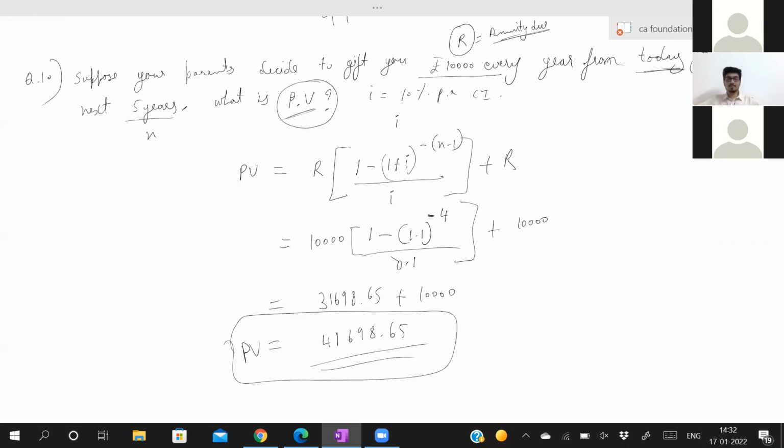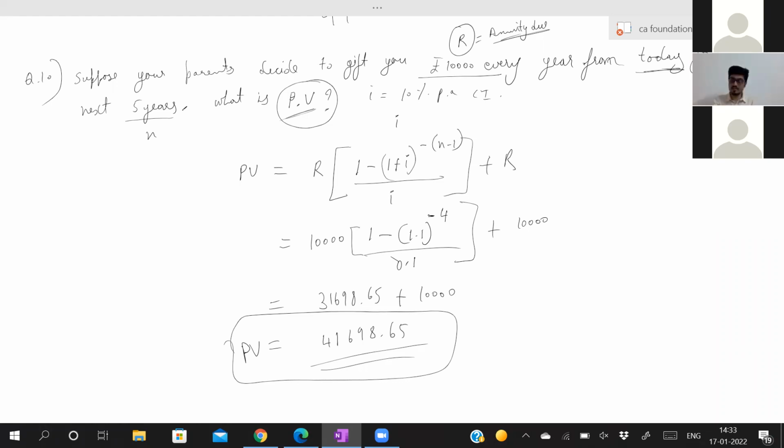So you have to remember the 4 formulas. You will definitely get questions from annuity, so you need to remember the formulas. Impana has got the correct answer. Good. Once you are done with this, we will move on to application of annuity.